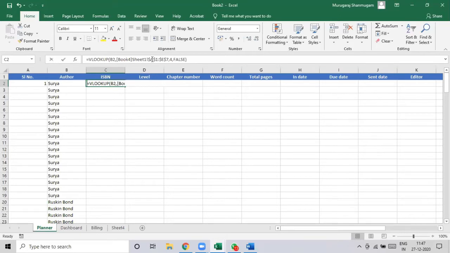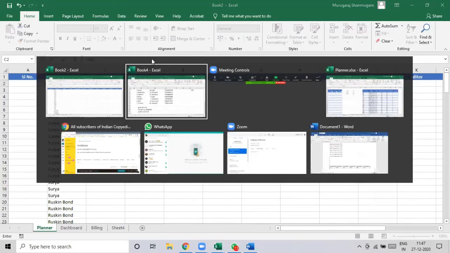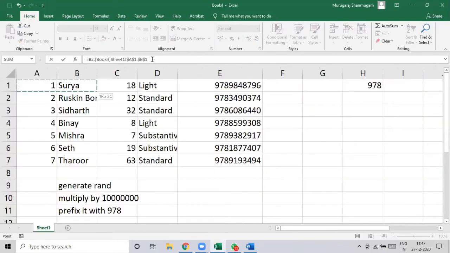Okay, so once again, B2 is the value that I'm going to look up in the table, Surya to ISBN numbers, and then the number of columns. The ISBN will be 4 columns away from the Surya column. So 4, and then false.